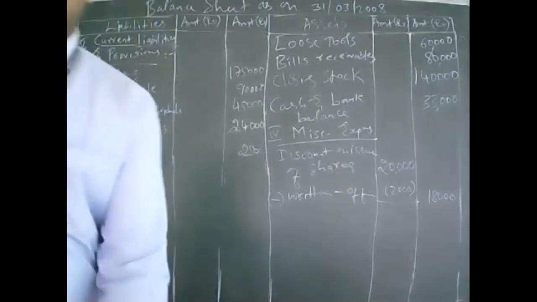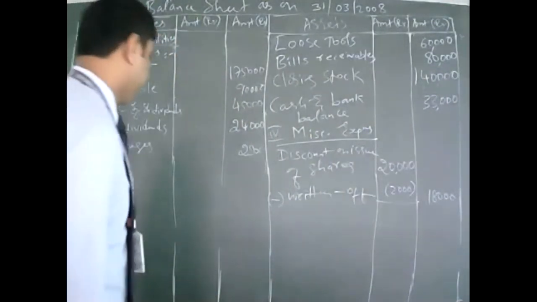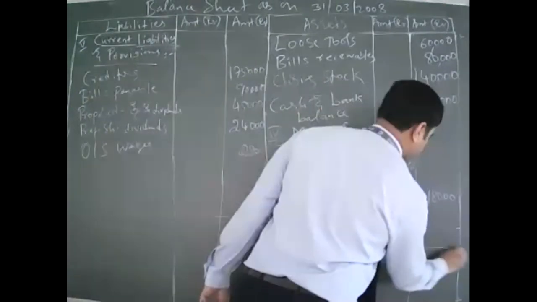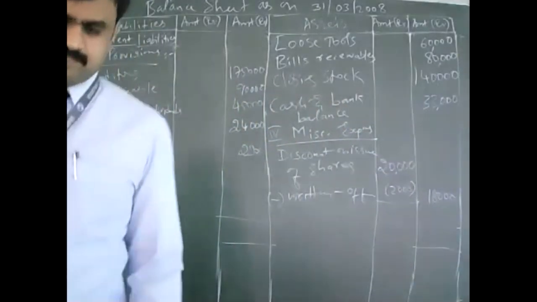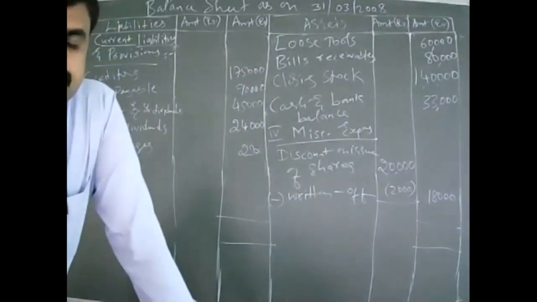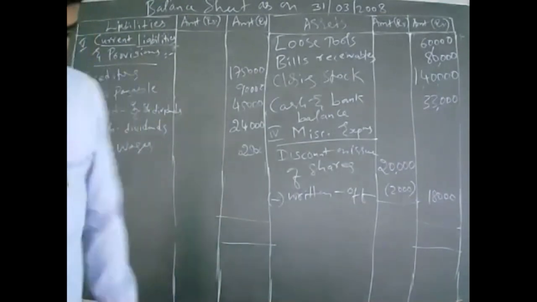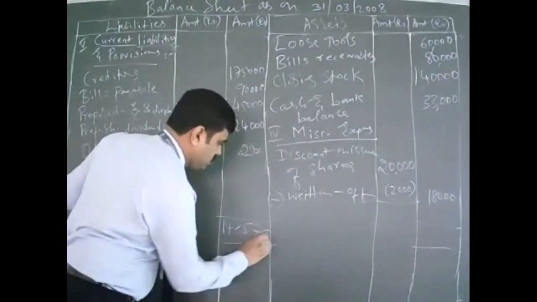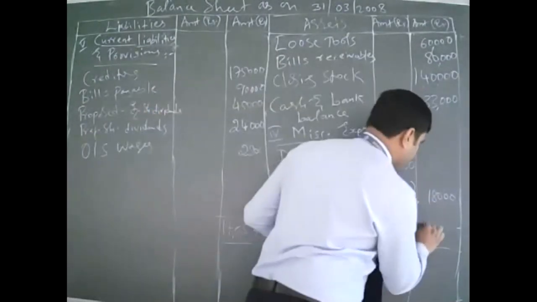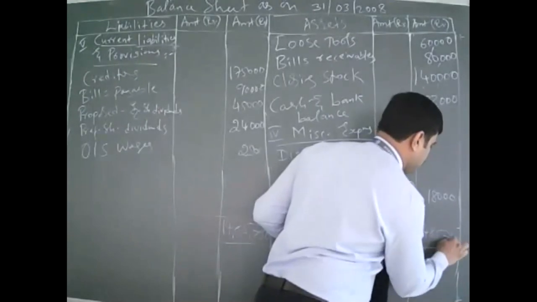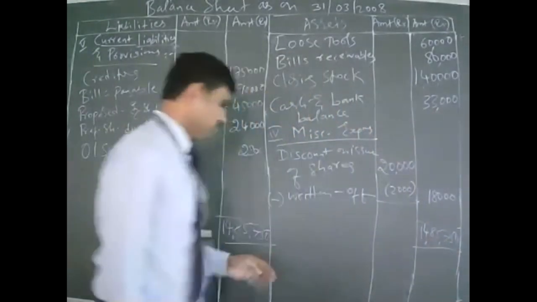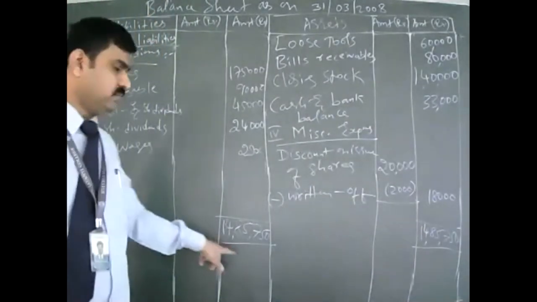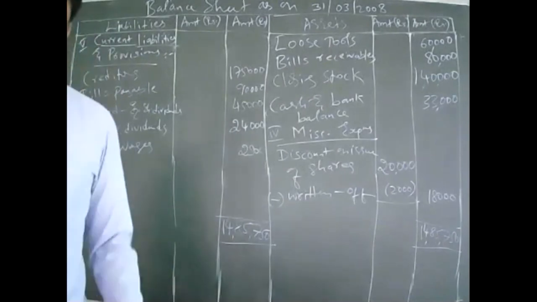Okay. Now you tally the balance sheet. Is it tallying? Yes, sir. The total is 14,85,750. Okay. So hope all of you got this right now. Any doubts, students, before we wind up?